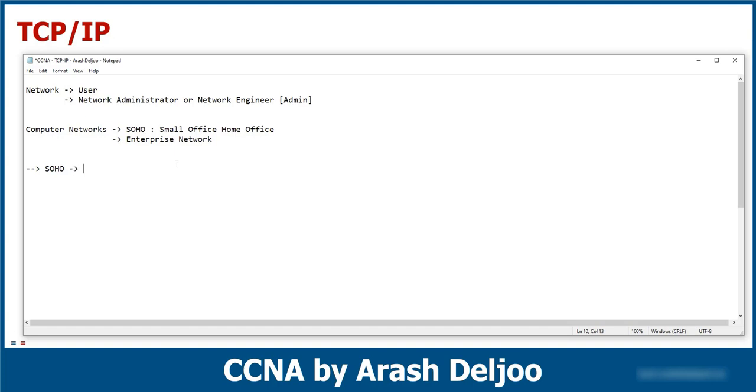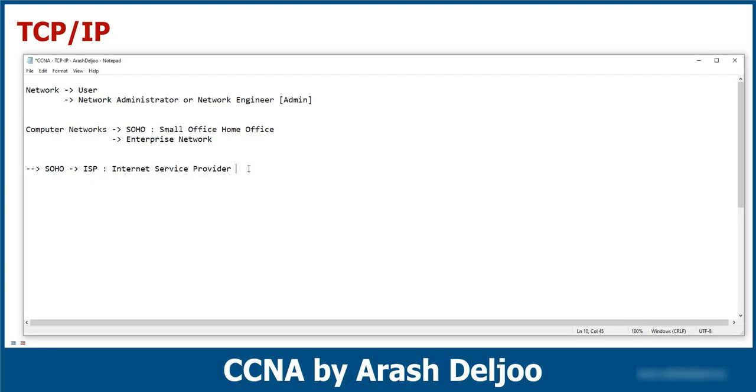The service provider, or ISP, is the abbreviation of internet service provider. We have an SLA, or service level agreement, with our internet service provider, and the service provider should provide us the internet. But after a contract with the service provider, how can we connect to the internet?